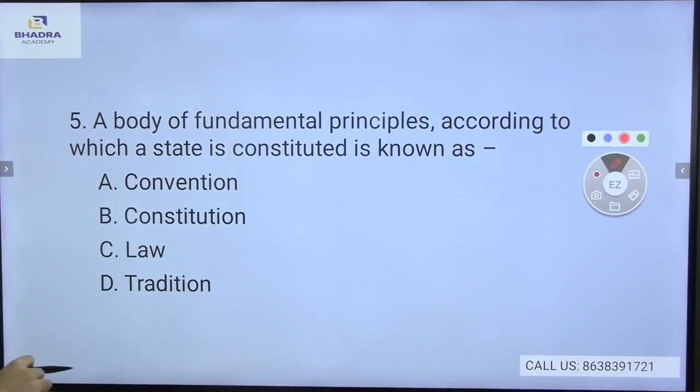Now, a body of fundamental principles according to which a state is constituted is known as convention, constitution, law, or tradition. So, what is the correct answer here? A body of fundamental principles according to which a state is constituted is known as a constitution. Yes, the correct answer is the constitution.